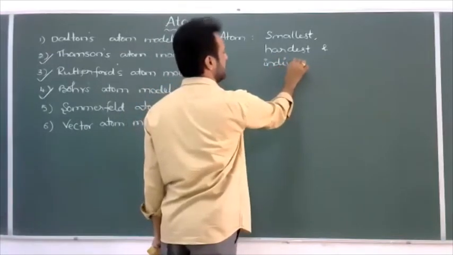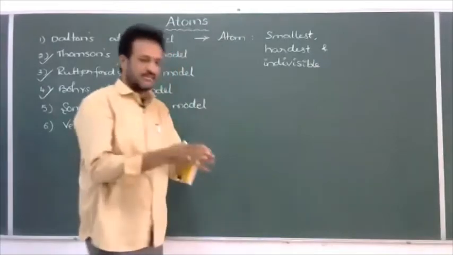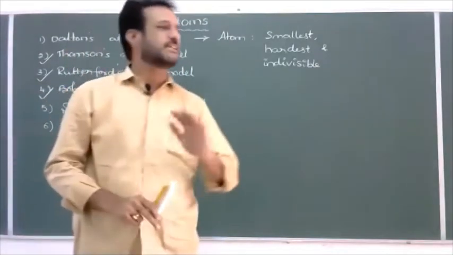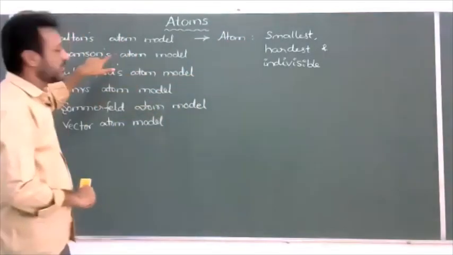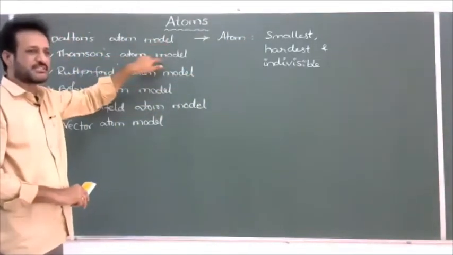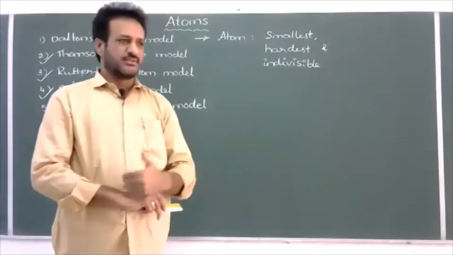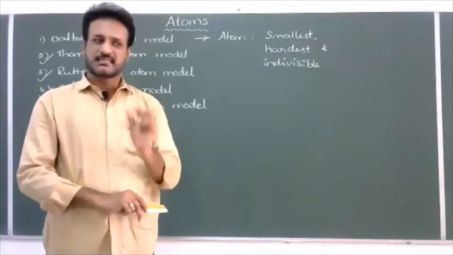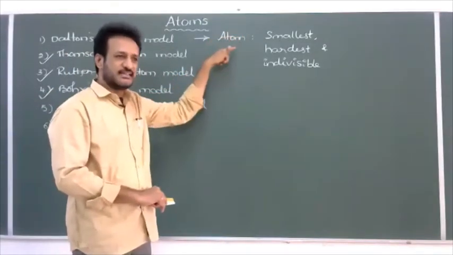So that means according to Dalton, atom cannot be divided. We cannot divide the atom, and inside the atom nothing is there. But later this model was proved wrong, because after the discovery of the electron by Thomson, we know the mass and size of the electron is less than the size of the atom.